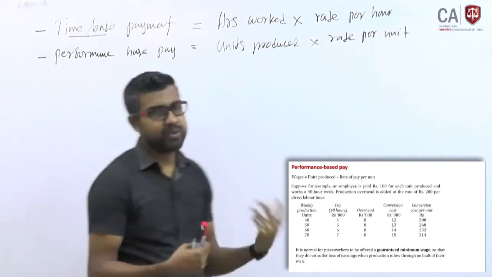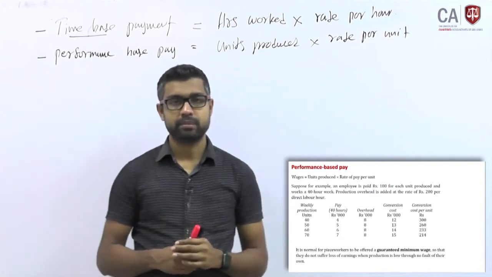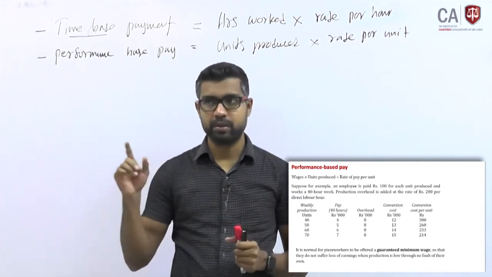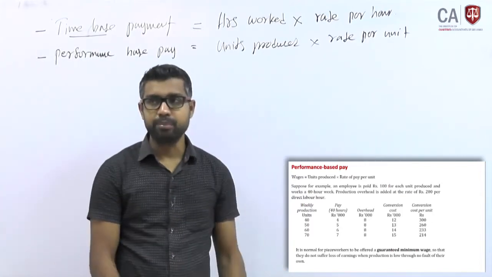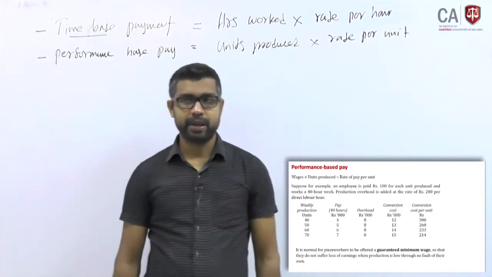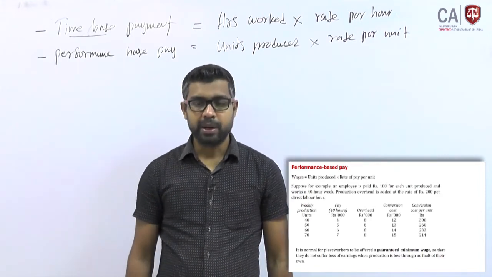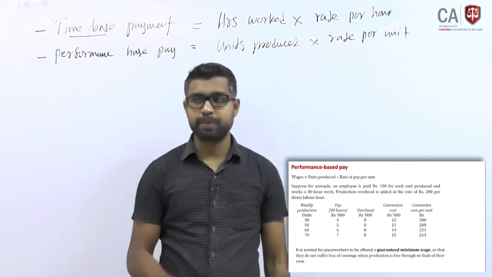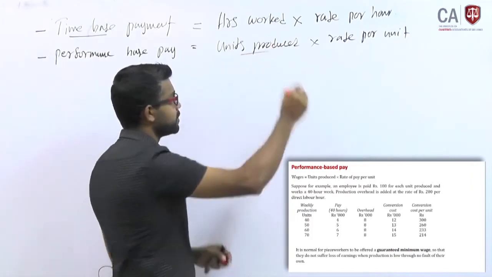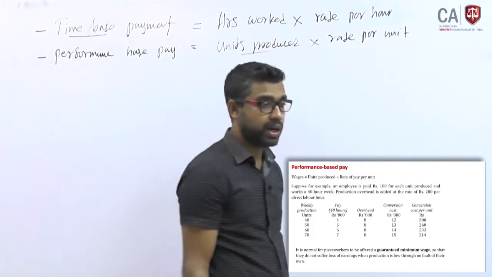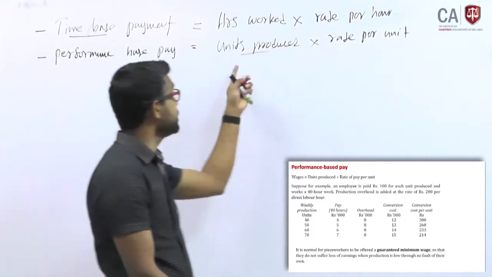Under time based payment, you multiply time worked by the per hour rate to get the salary. Even though you have an idle time period, you will get paid for that, because that is not your fault. But with performance based payment, your payment always depends on the number of units you produce. So even at idle time, you will not produce anything.